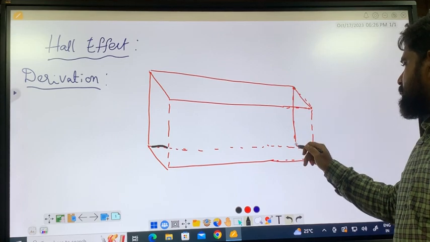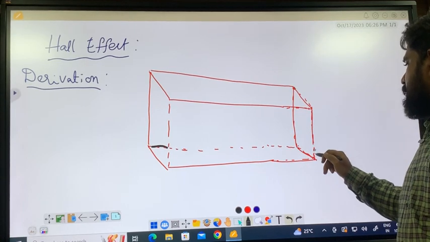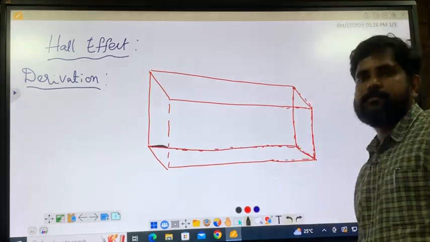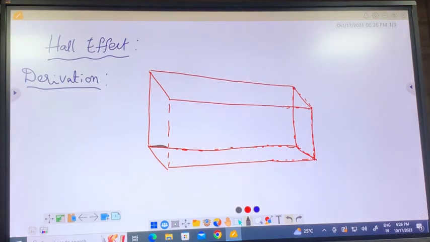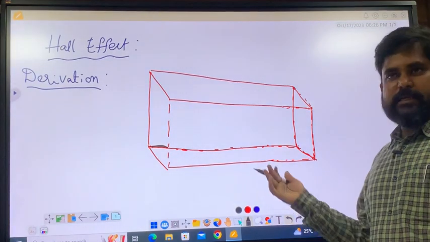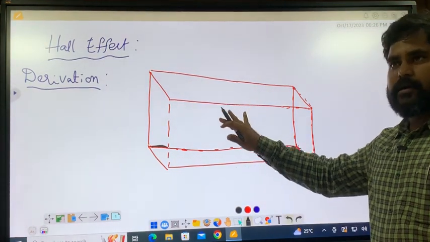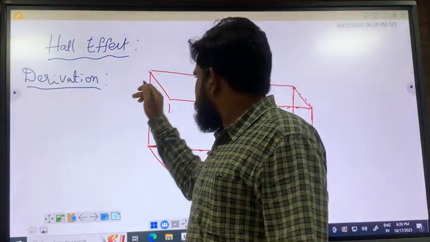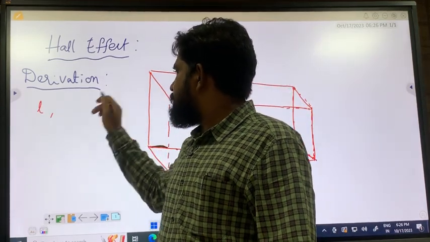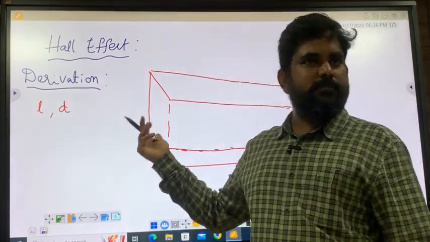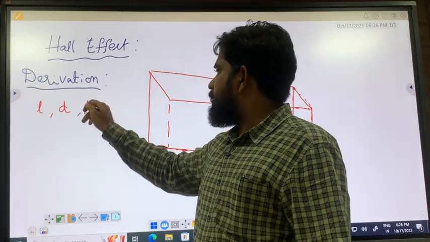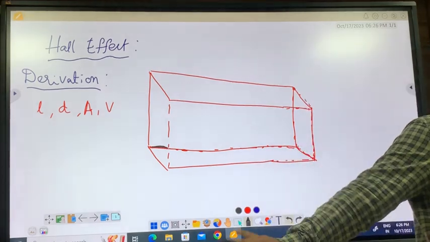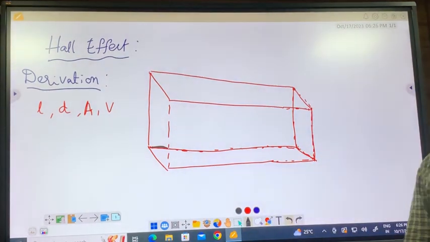Condition number 1 is take any semiconductor and it should carry the current. Take a semiconductor, and when you say semiconductor, some dimensions should be there. So you can say that length is L, width is D. Or you can calculate area, you can calculate volume. All these are mandatory things for any semiconductor.